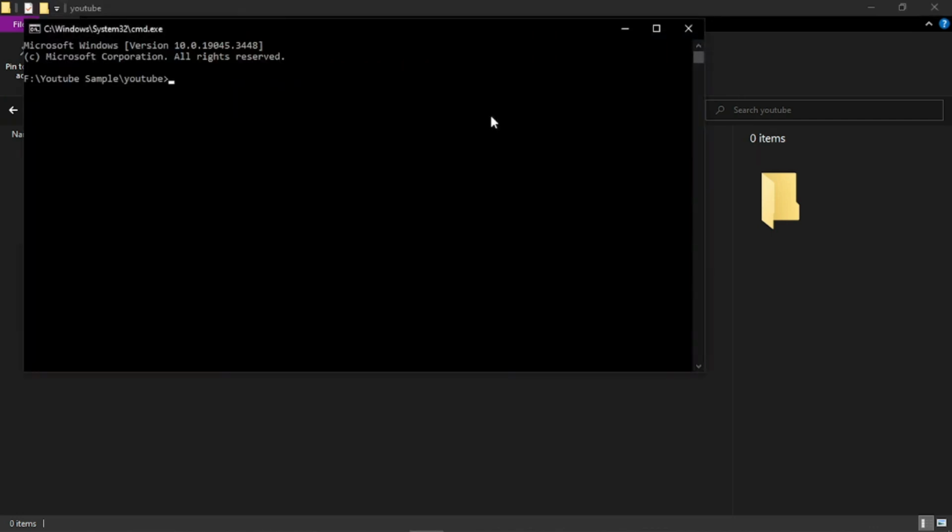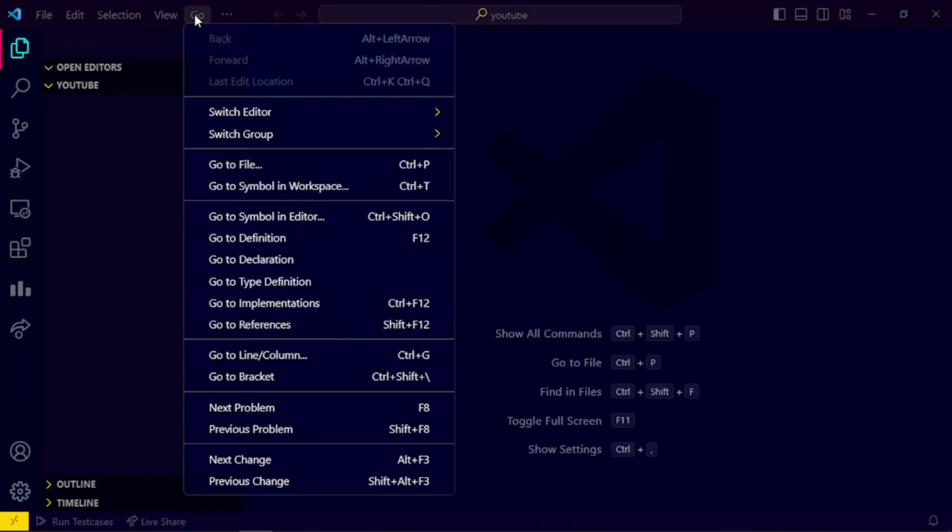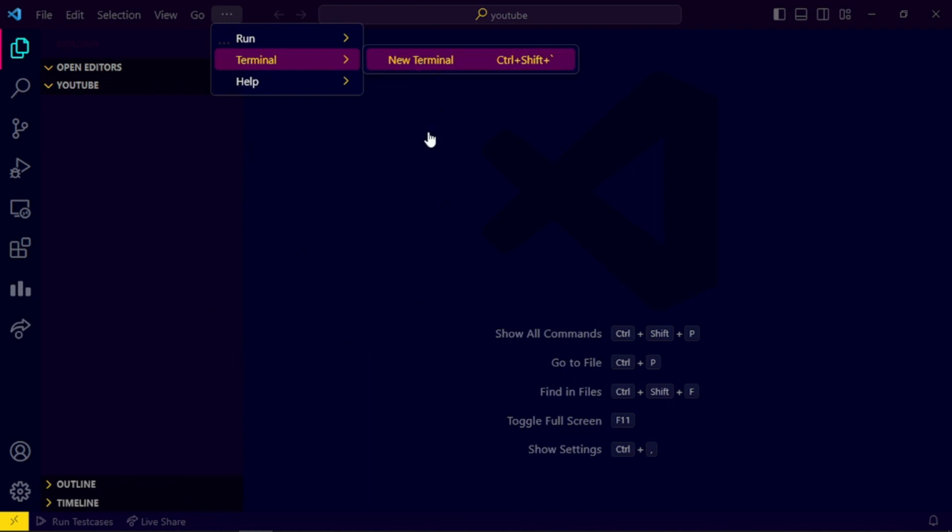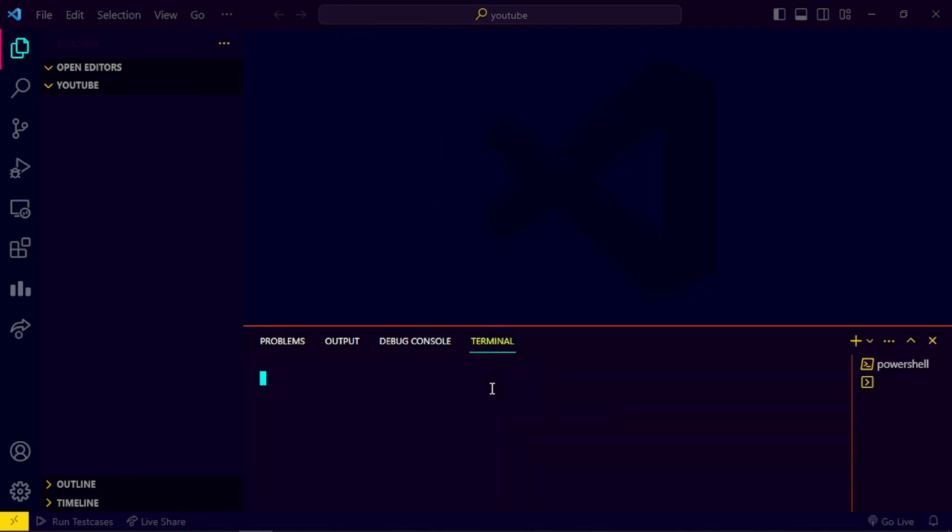So you can directly write command prompt, and I want to create a directory of VS Code in this workspace. So let me open my VS Code. Let me open the terminal directly. Oh, where is my terminal? Yeah. So first let me quickly create a file.